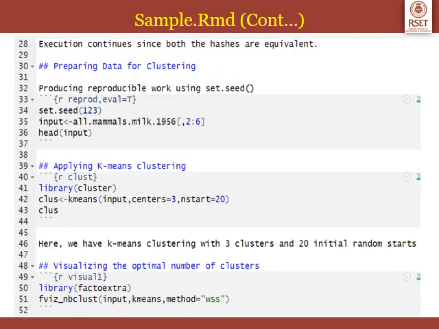So here again we have the continuation of the sample.rmd file. In line number 28 we have an R markdown text: execution continues since both the hashes are equivalent. This part will be printed only if both the hashes are equivalent and the stop if not function does not throw any error. So to show that it doesn't show any error, we are printing this line, execution continues since both hashes are equivalent.